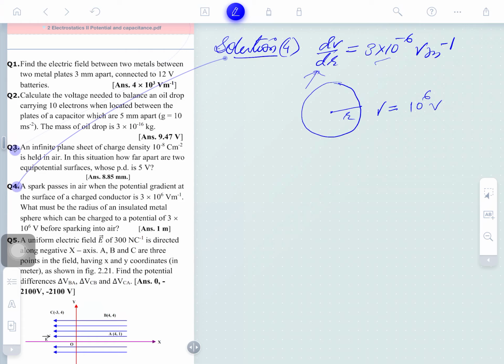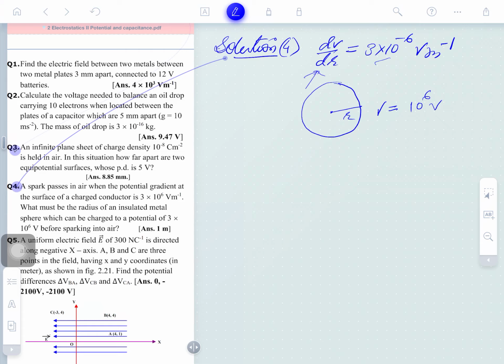You would have seen lightning in the rainy season, which we call bijli girna in Hindi. This is called sparking, which is taking place here. So this is called a spark passing in air. It's coming down to the ground. Now, the potential gradient means the potential difference per unit length, and it is this much.